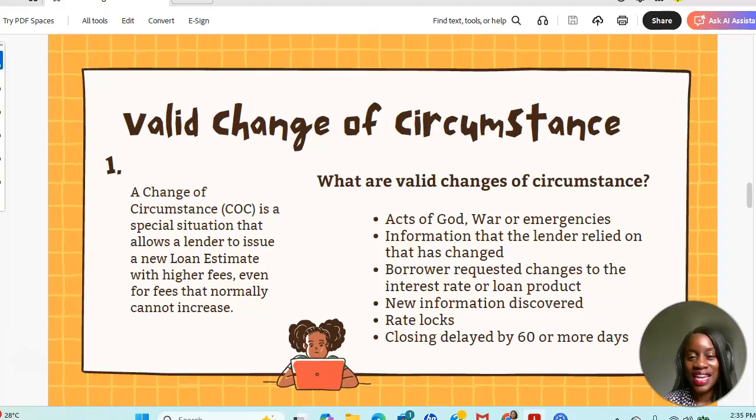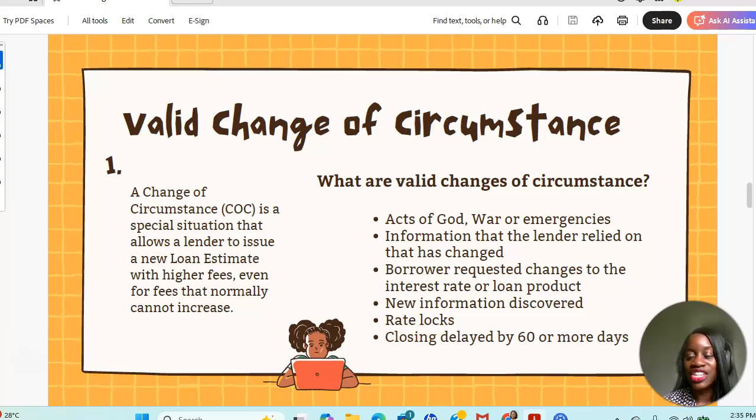Also, any change that the borrower requests to the interest rate or to the loan product. So as long as it is a request from the borrower, it is a valid change of circumstance. Another valid change of circumstance is if new information is discovered by the lender after they have issued their initial LE. They discover new information that changes everything. Okay, they are allowed to issue a revised loan estimate.